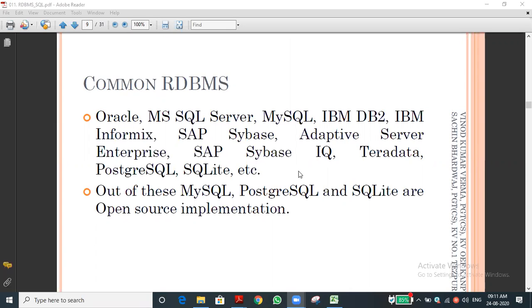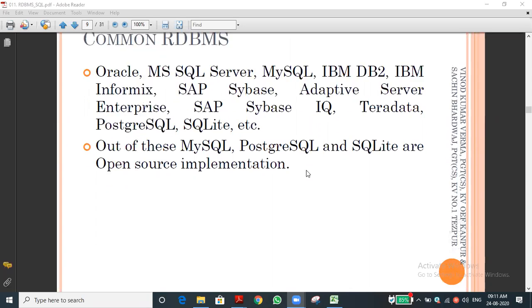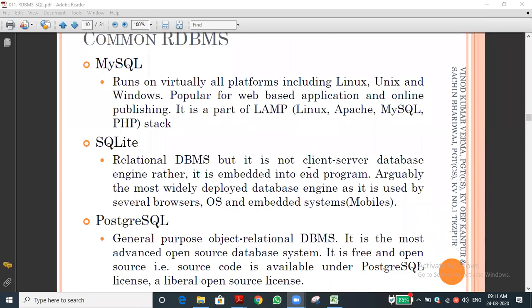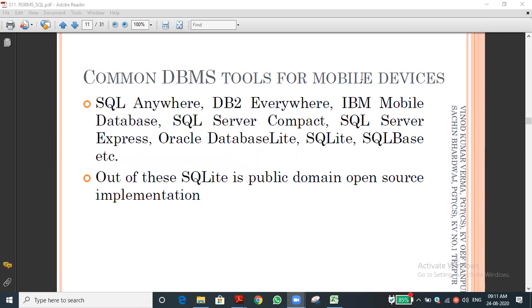Common database software we discussed in the last class, and what is the use of those common databases. We have seen some DBMS tools meant for mobile devices. That is also one important question. You should know the names of them.